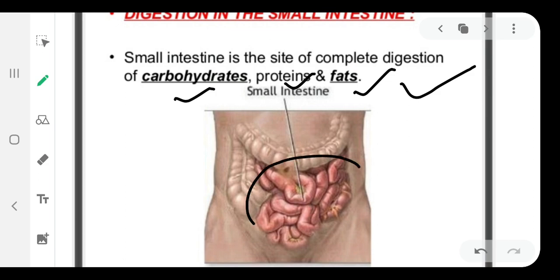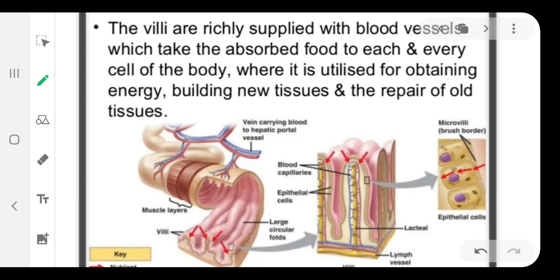It is a coiling structure, which is a very long structure, but it is coiled and twisted, and it is occupied into a small bag like structure. You can see here. The villi are richly supplied with blood vessels which take the absorbed food to each and every cell of the body, where it is utilized for obtaining energy, building new tissues, and the repair of old tissues.